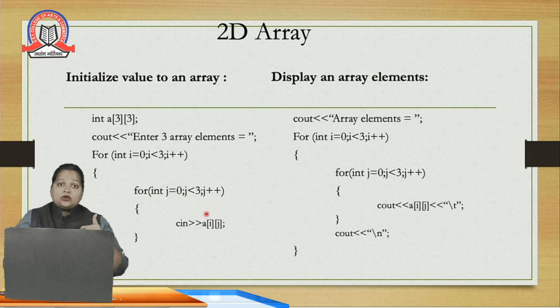Now the value of i is 0, the value of j is also 0, so the value will be stored at a[i][j], that means a[0][0]. Then the compiler increments j, so j becomes 1, i is still 0. 1 is less than 3, yes, the condition is true, so the compiler comes inside this second loop, and the next value is stored at a[0][1]. The same loop can be used as it is for displaying. Instead of cin, we can use the cout statement.